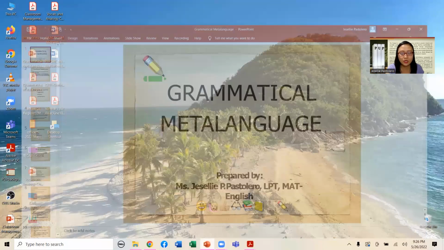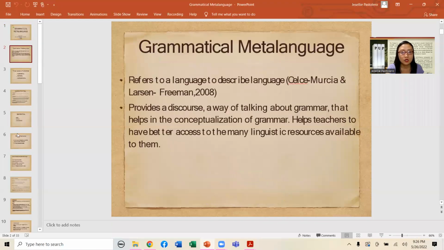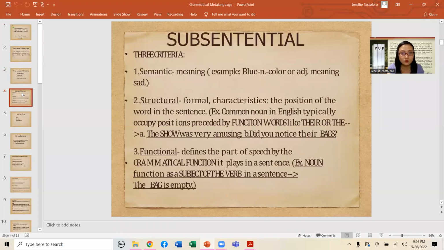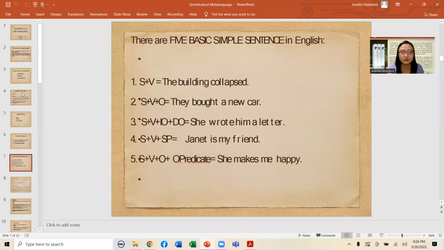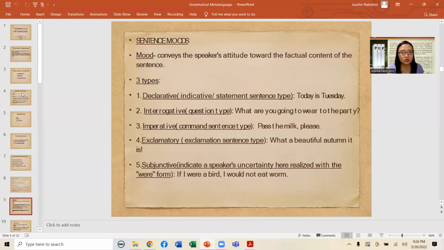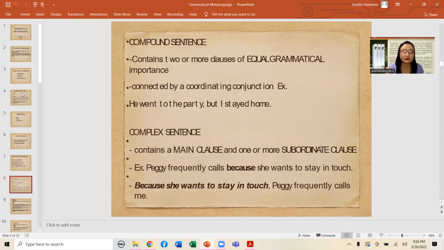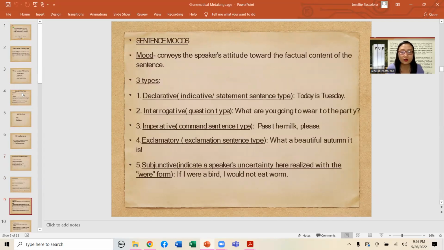Last time we ended up discussing the features of the 3 levels of grammar. We have discussed the subsentential, the sentential, simple sentences, and the 5 basic simple sentences in English. I think we ended with the 5 simple sentences only. So we continue by reminding everybody that when we talk about sentences, it has what we call the mood. So let's go here until we reach the nouns.